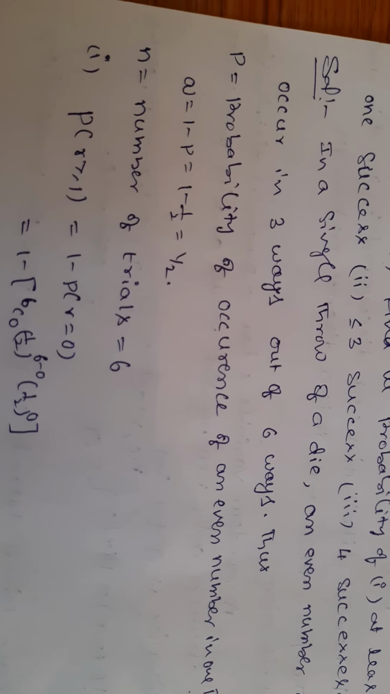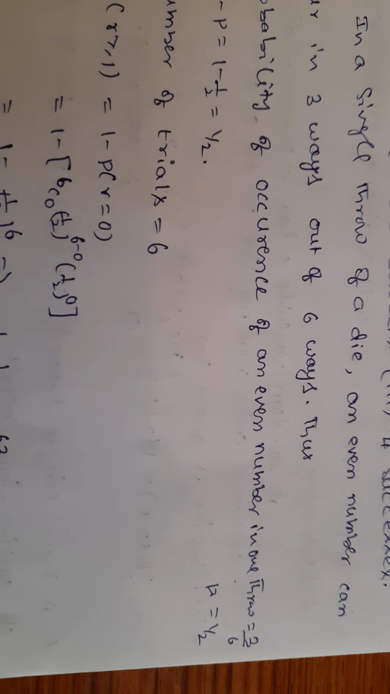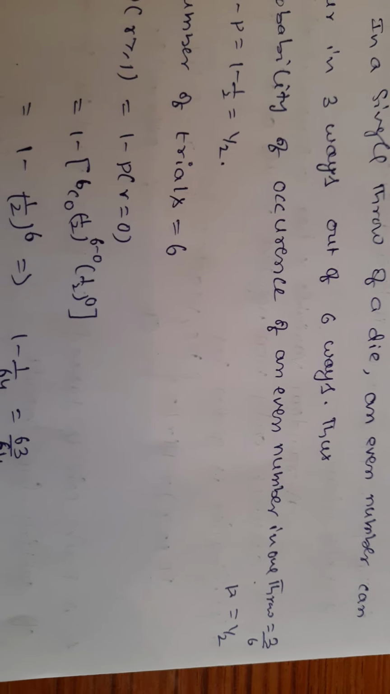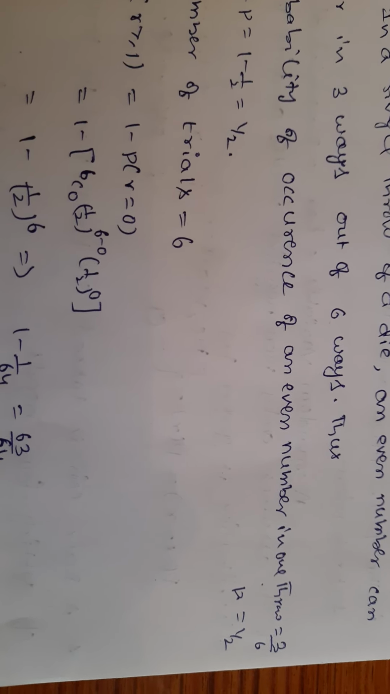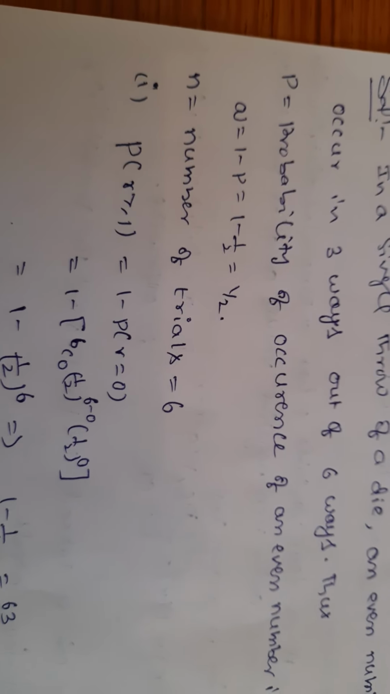Thus, p, the probability of occurrence of an even number in one throw, is 3 by 6, which is the number of favorable cases by the number of exhaustive cases. Then 3 by 6 equals 1 by 2. The probability of success is 1 by 2. Non-occurrence is q = 1 minus p.